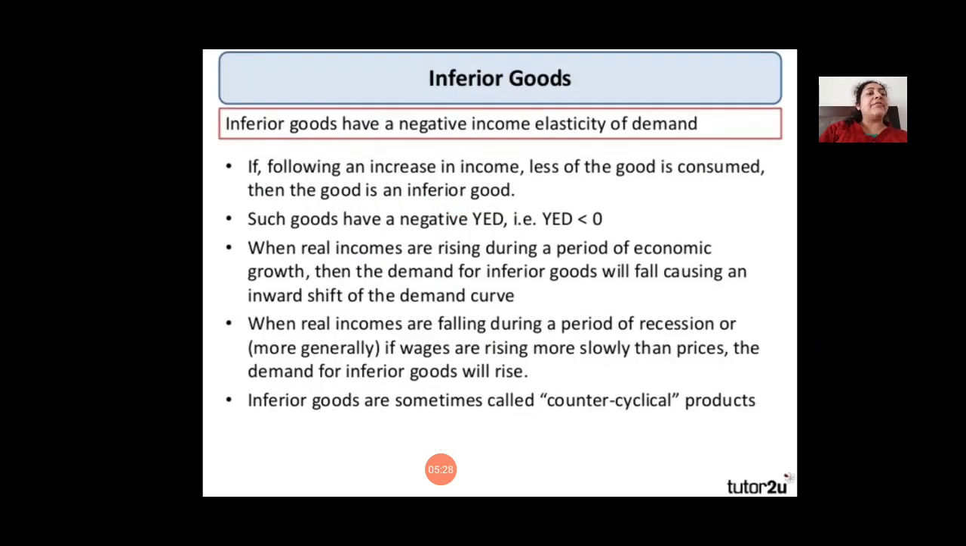Next is inferior goods. In case of inferior goods, as we all by now should know, how do we characterize an inferior good? Whenever income increases, quantity demanded of these goods falls. So they will always have a negative income elasticity.